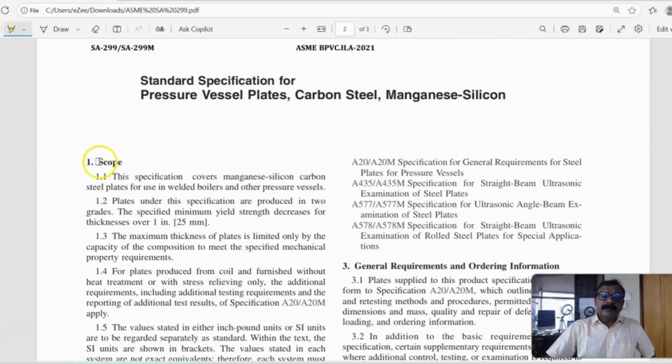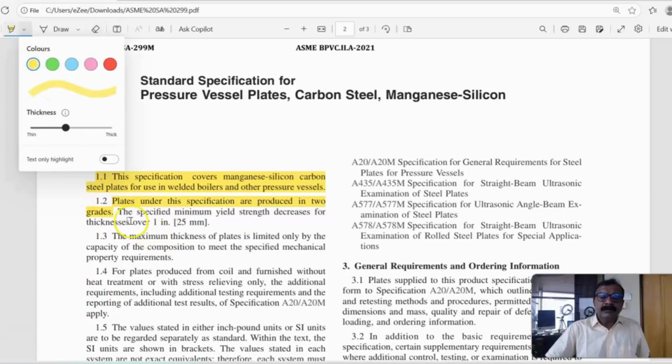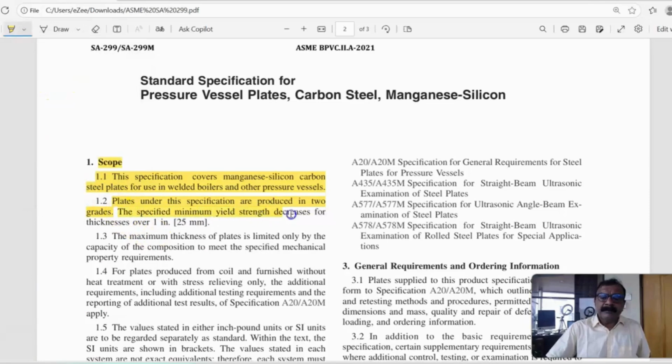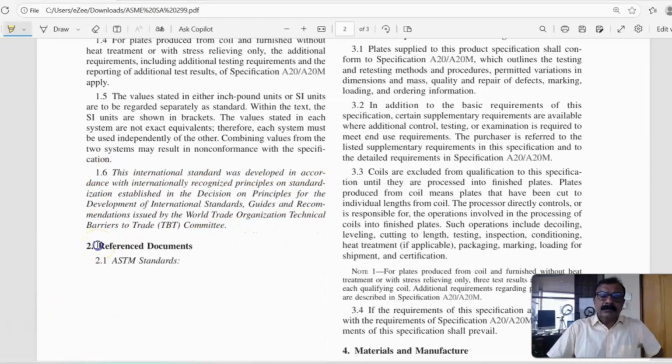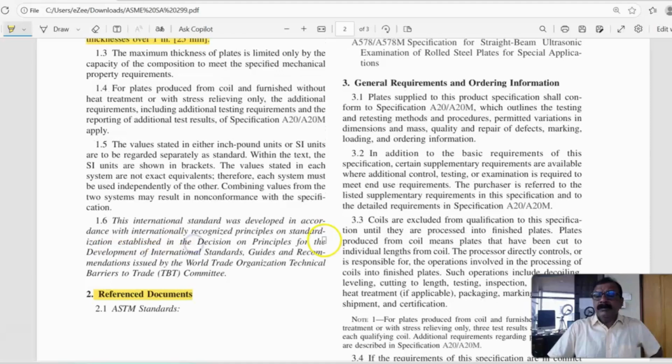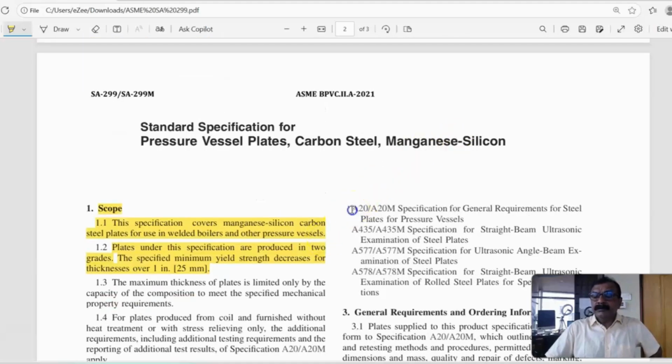See the scope. This specification covers manganese silicon carbon steel plates for use in welded boilers and pressure vessels. Plates under this specification are produced in two grades only. And there is one more thing here. The specified minimum yield strength decreases for thickness over 25 mm. And reference documents are A20. This is the general requirement, very important.